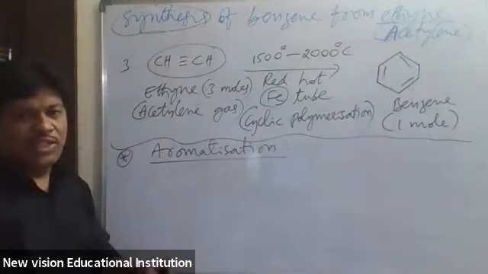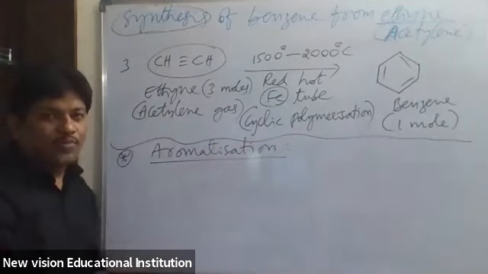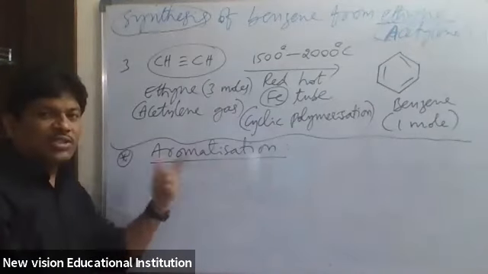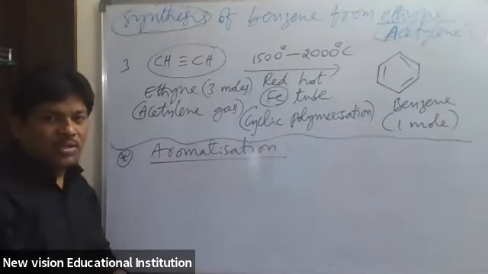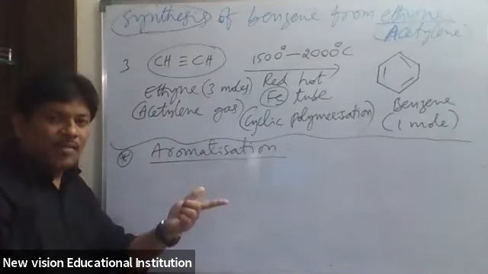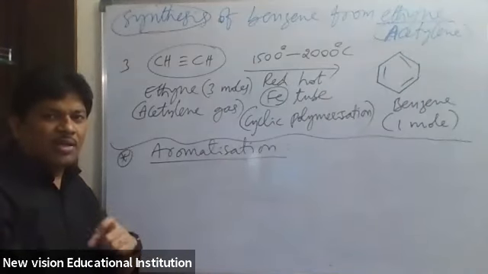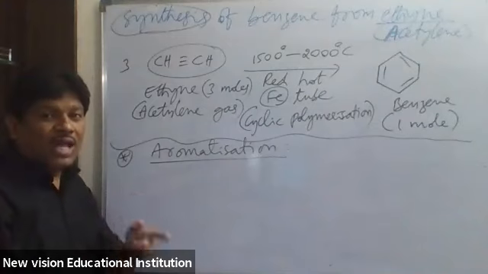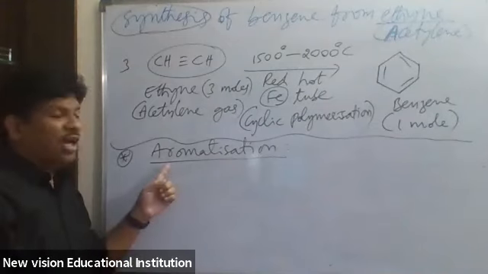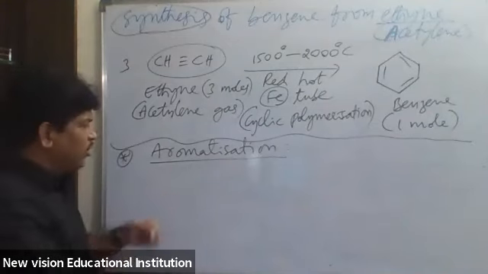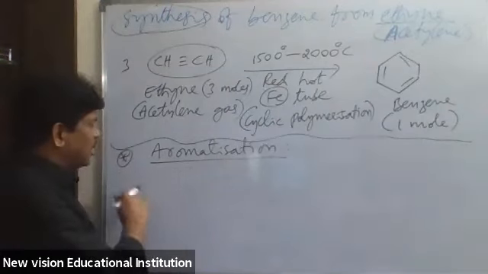A non-aromatic compound is converted into an aromatic compound. So the formation of an aromatic compound from a non-aromatic compound is called aromatization. Okay, in this process, aromatization, you have to understand this.